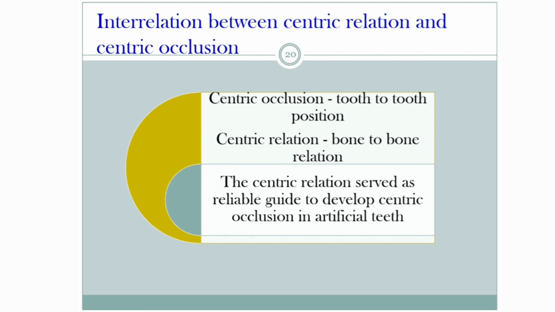Then coming to the interrelation between centric relation and centric occlusion. What is the difference between centric relation and centric occlusion? Centric occlusion is a tooth-to-tooth contact, or the position of the upper and lower teeth coming in contact. And what is centric relation? It is the bone-to-bone relation. So, while we are arranging teeth for complete dentures, the centric relation can be used as a guide to develop centric occlusion.